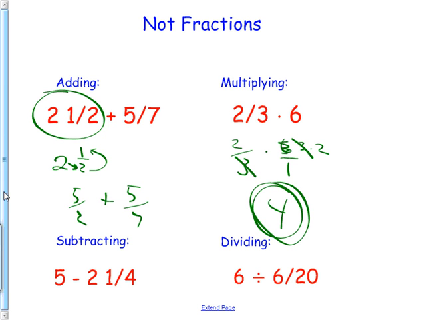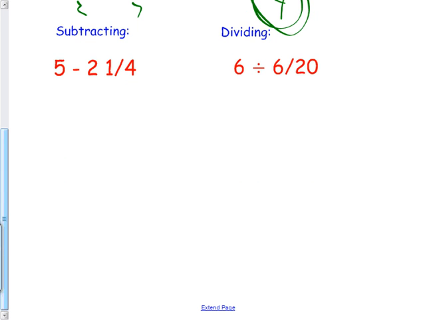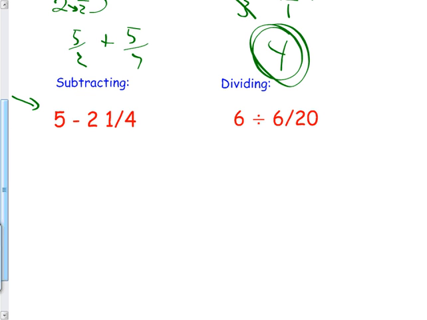All right. I'd like you to try that one. You'll take 5, you'll change it into a fraction. You'll take 2 and 1/4, that's supposed to be like this, and you'll make it into a fraction. And then you'll subtract them. You have to have a common denominator. See if we can do it.